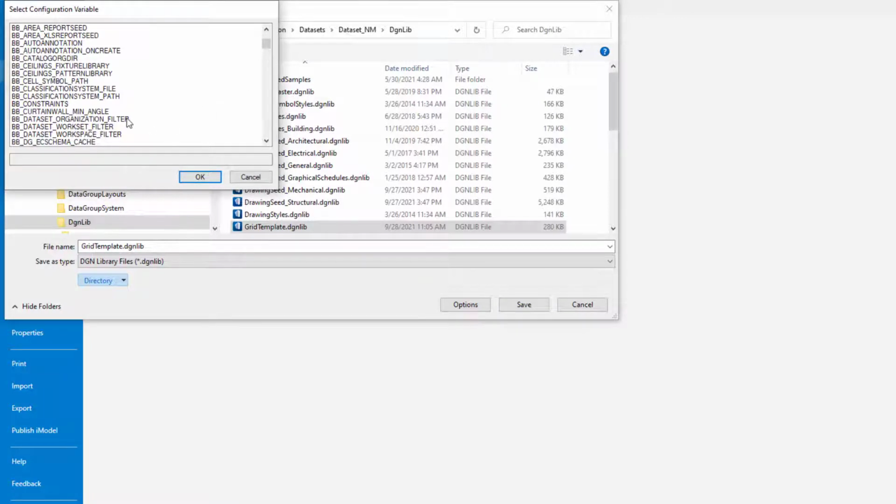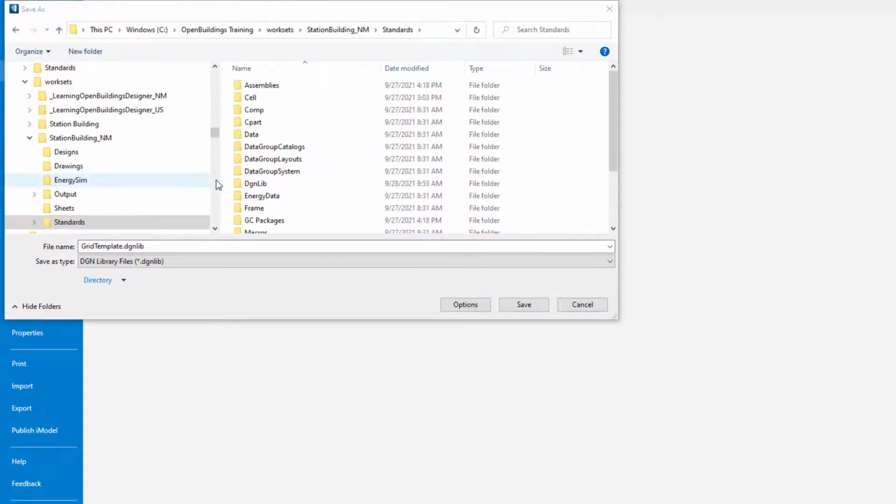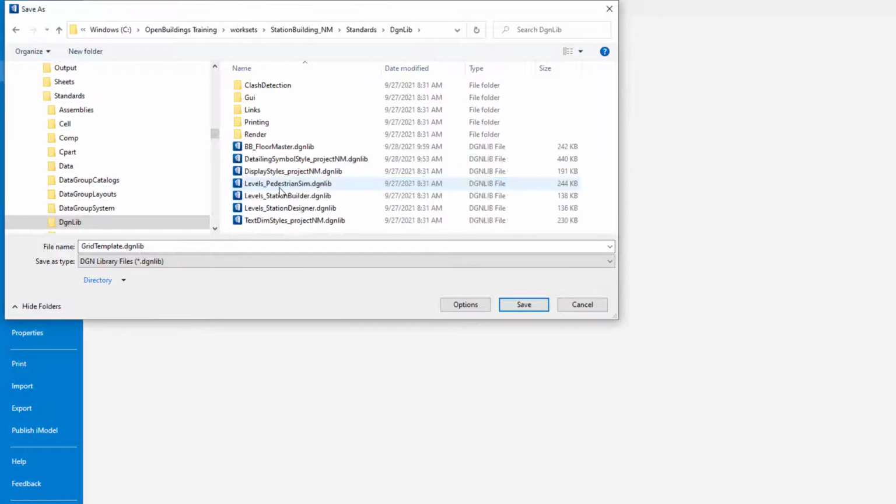BB Dataset Organization Filter points to a company standards location. BB Dataset Workspace Filter points to the location of WorkSpace standards. And BB Dataset WorkSet folder points to the location of WorkSet standards. I'll select the WorkSet filter and store my DgnLib in the WorkSet. Now I will select the DgnLib folder.